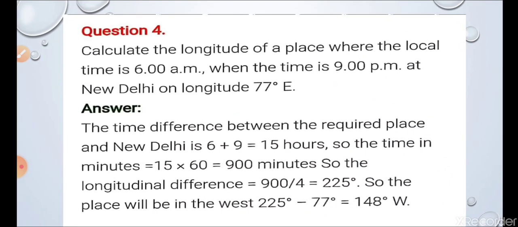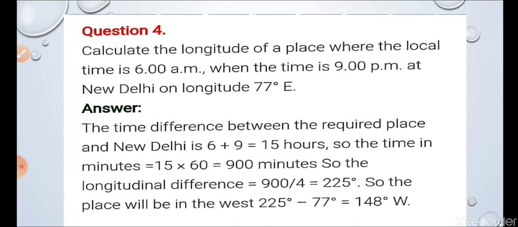Next one, calculate the longitude of a place where the local time is 6 AM when the time is 9 PM. So the time difference will be added because one is east and one is west. So 6 plus 9, 15 hours. 15 into 60, 900 minutes. Divide by 4, 225 degree. So 225 minus 77, then it will be 148 degree west. So I hope it is clear.